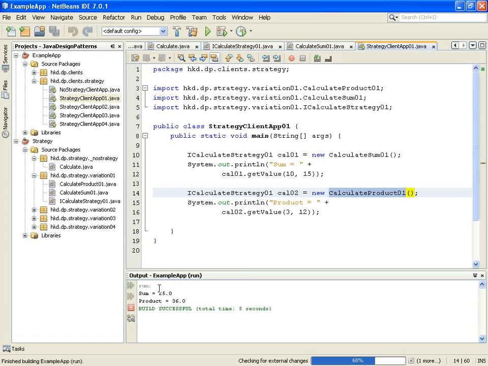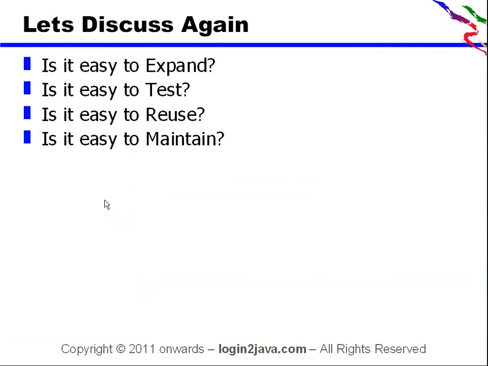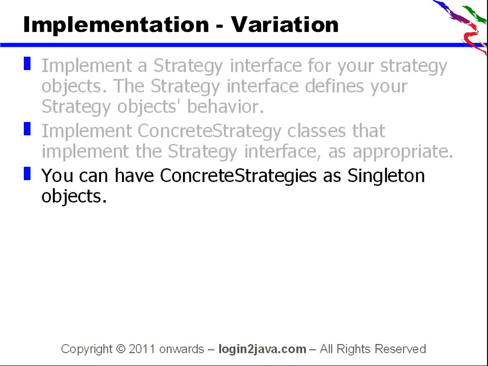So this is the output. Sum 25, product 36. Now let's look at some of the variables.